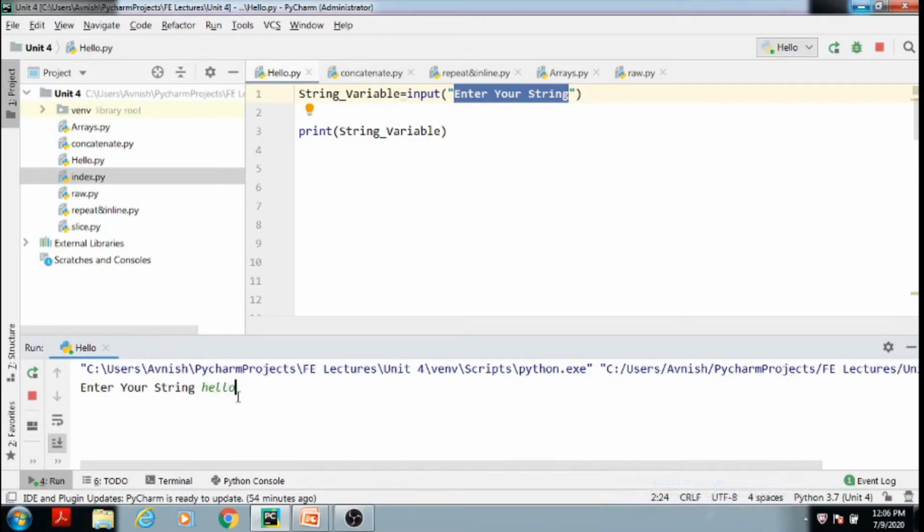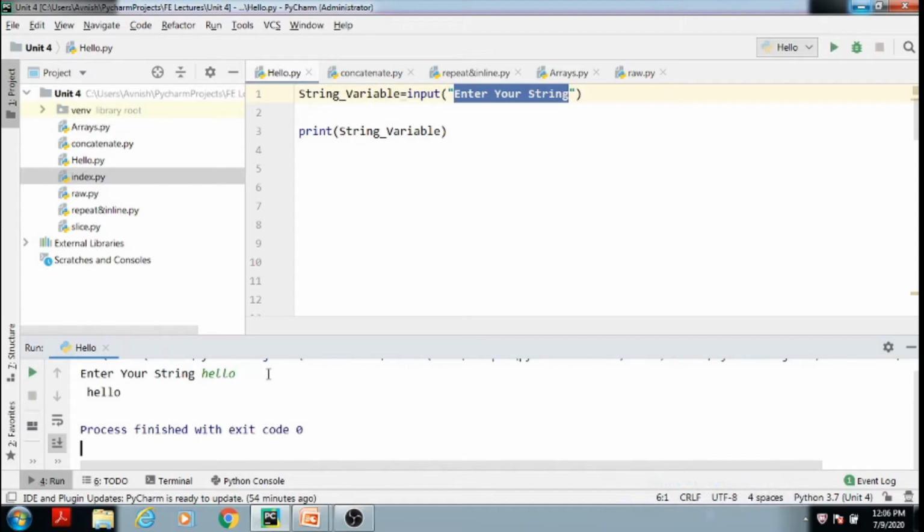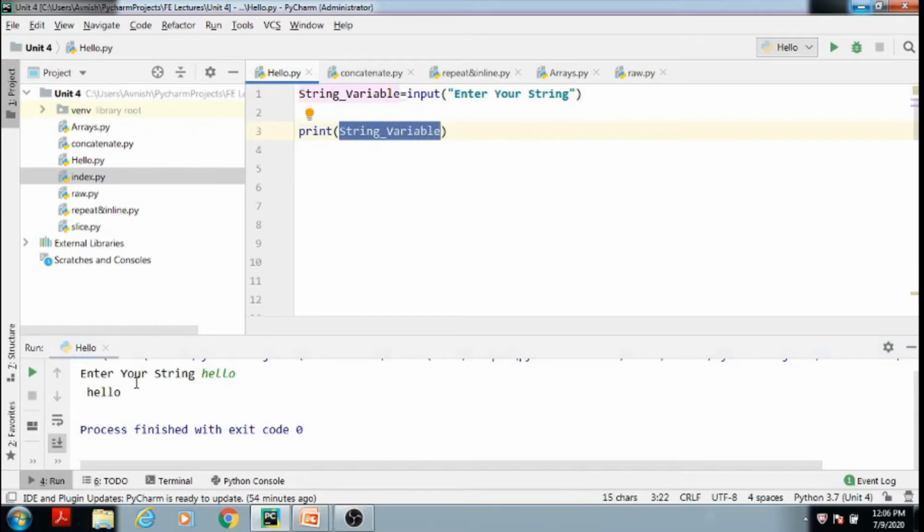When I press enter here, what happens? This hello string will be assigned to this string variable. Okay, and using this print function, the content stored in the string variable will be displayed here. This is the hello. In this way, the input function is used to take input from the user, and the print function is used to display the stored information in a particular variable.